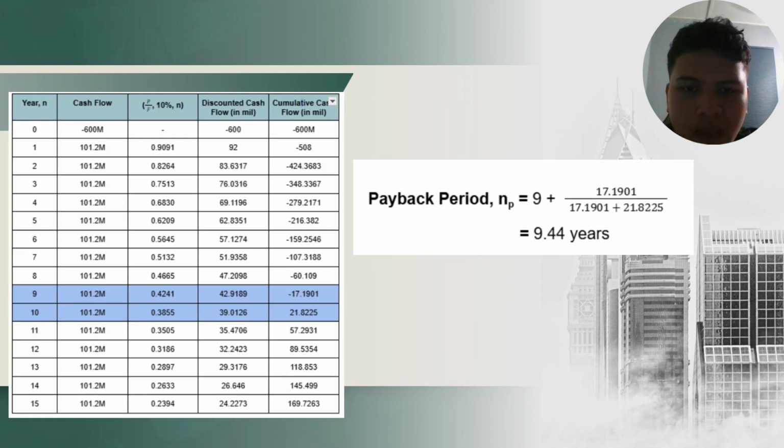And that's for our payback value. For the payback period, sorry, we will list down our cash inflow for each year, and we can see that there are two rows in blue where the values cancel out between negative and positive, which is around the ninth year and 10th year, and we just calculate it using the formula, so we will get 9.44 years.